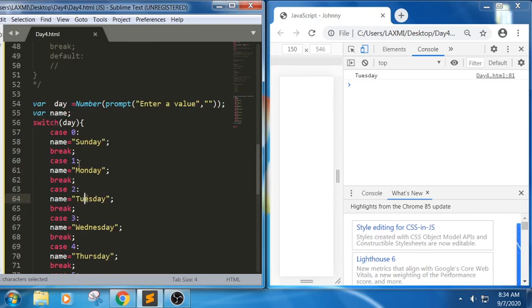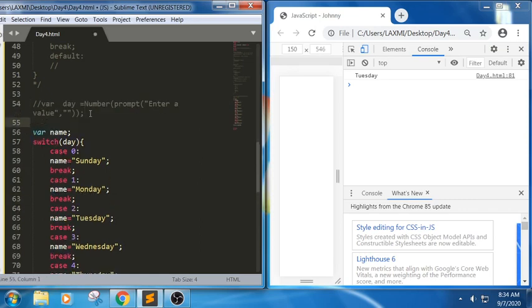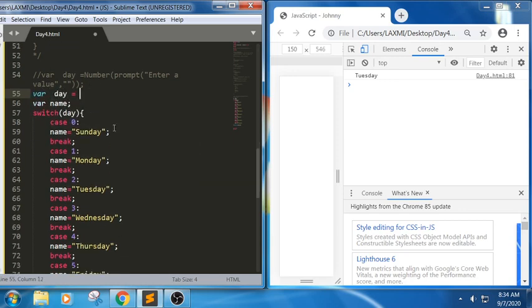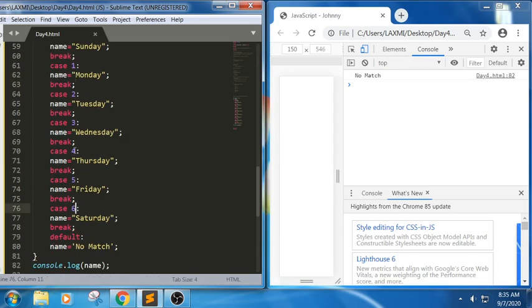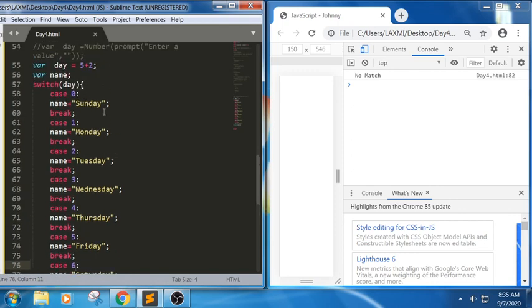For example, instead of writing in this way, can I write variable day equal to some expression here? For example, let me write 1 plus 2. Can I write in this way? Yes. See here, it will indirectly evaluate to 3. For example, I have written 2 plus 2. It is Thursday. For example, I have written 5 plus 2. No match, because we don't have a 7 in these case labels, so it is trying to print in this way. So we can use expressions also in this.